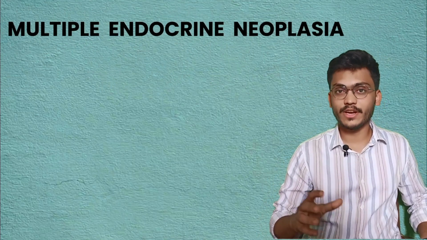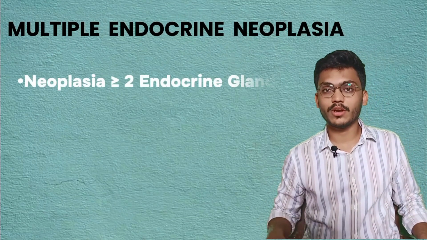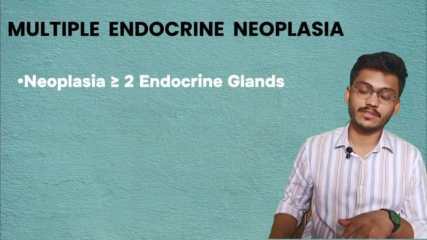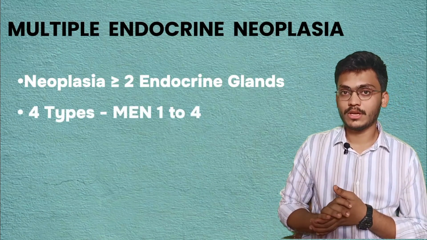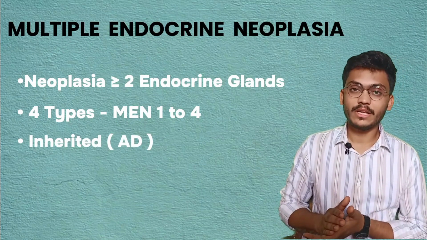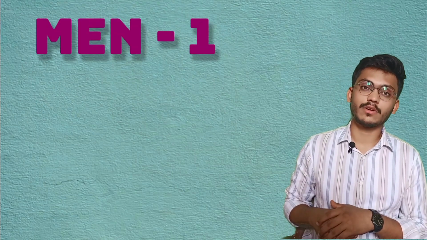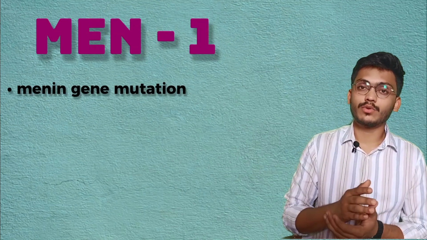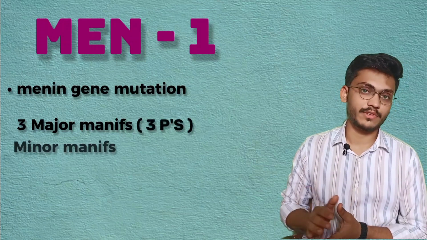So multiple endocrine neoplasia, that is MEN, is neoplasia affecting two or more endocrine glands. There are a total of 4 types of MEN, MEN 1 to MEN 4, and these occur mostly as inherited forms, most commonly as an autosomal dominant trait. First we'll study MEN 1, which occurs because of a menin gene mutation, and there are 3 major manifestations, the 3 P's, and many minor manifestations.